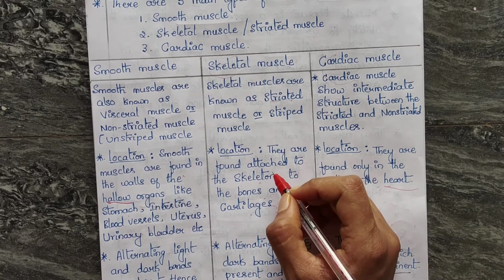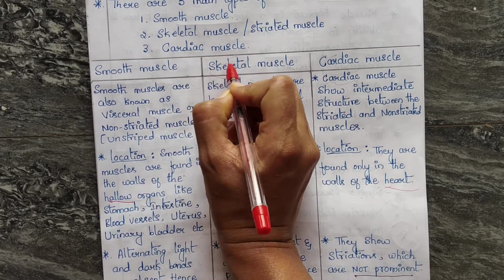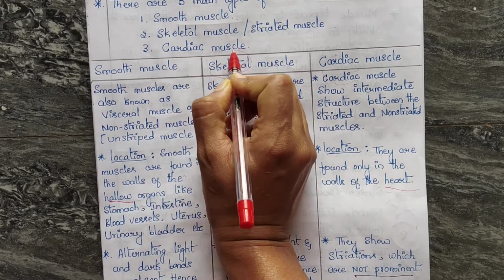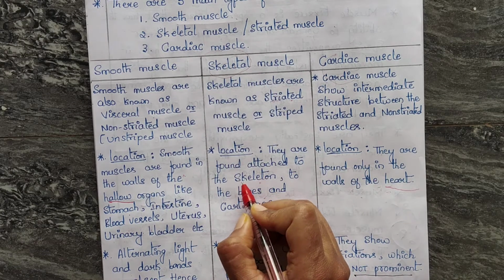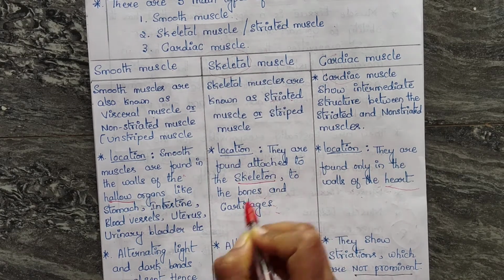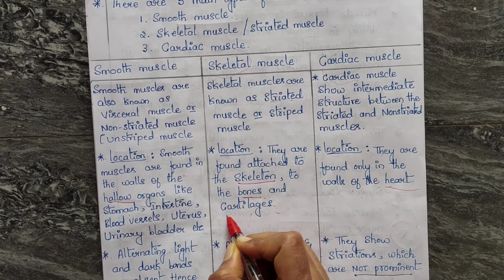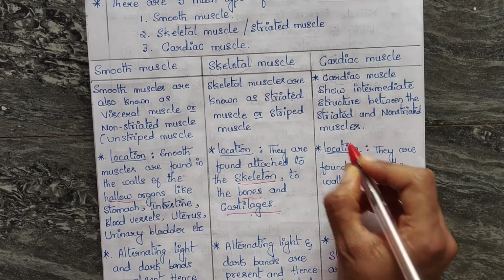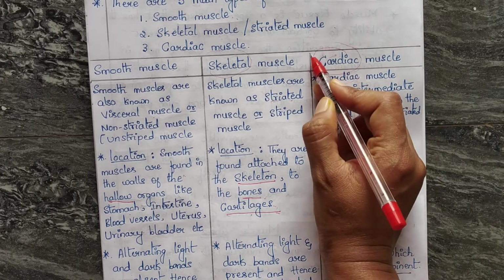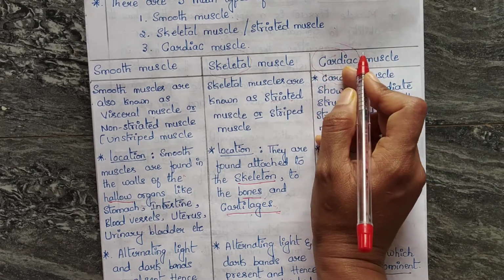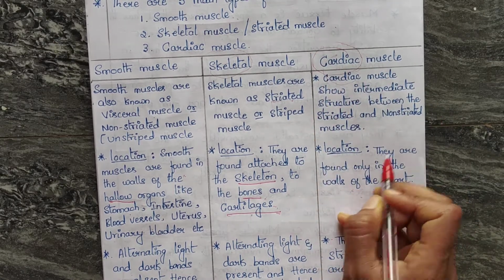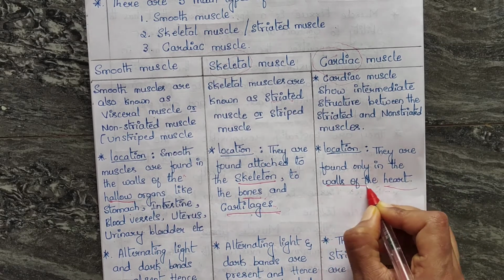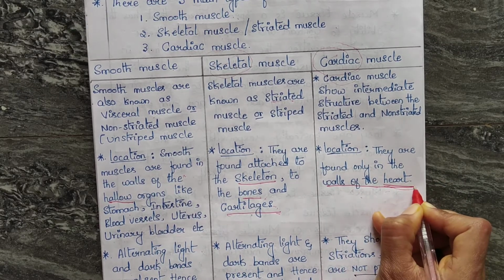Coming to skeletal muscle, as the name indicates, skeletal, these are found attached to the skeleton, to the bones and cartilages. Coming to the cardiac muscle, as the name indicates, cardiac means belonging to the heart. Here they are found only in the walls of the heart.